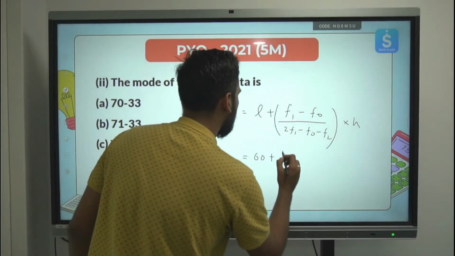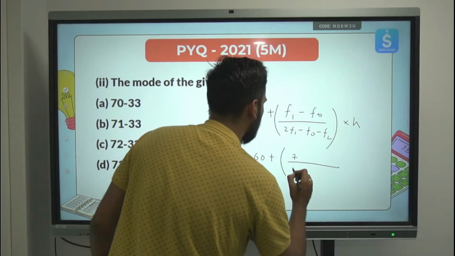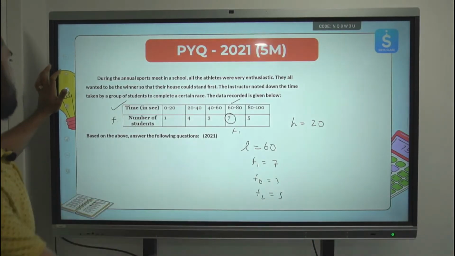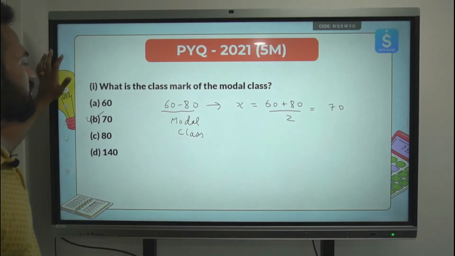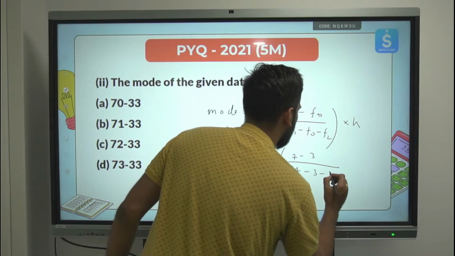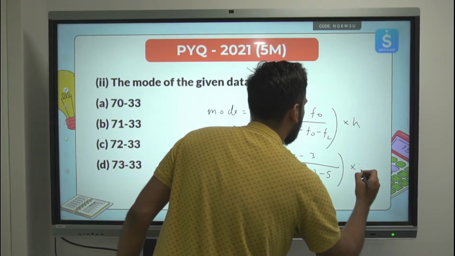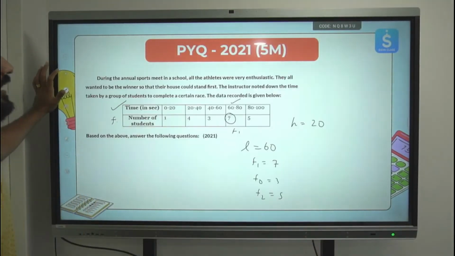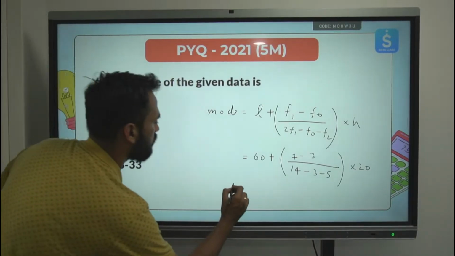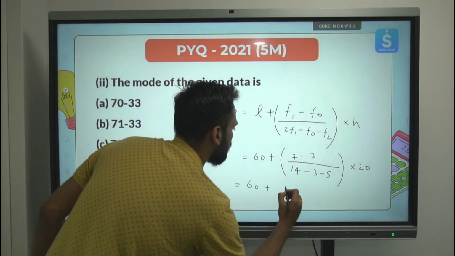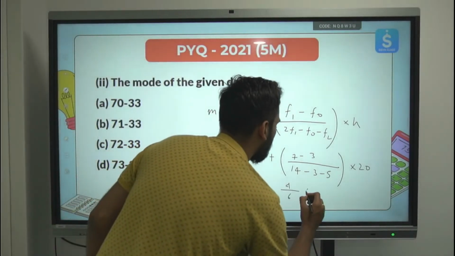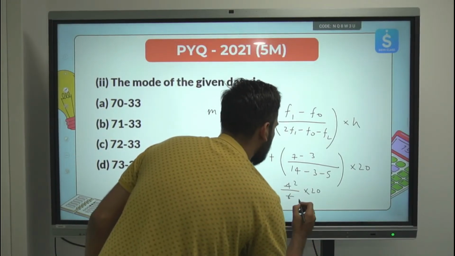60 plus 7, 2 into 7, 14 minus F0. F0 is 3, F2 is 5, multiplied by 20. Clear? h is 20. So this will give us the mode. 60 plus 4 upon 14 minus 8, 6, multiplied by 20. 2 times, 2 3 times, 40 by 3.